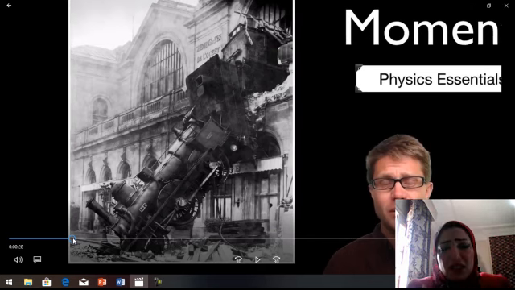So let's think together. If a car and a train are both moving with the same velocity, for example 60 meters per hour, which do you think has more momentum? Yes, right, the train. Why? Because the mass of the train is so much bigger than the mass of the car.